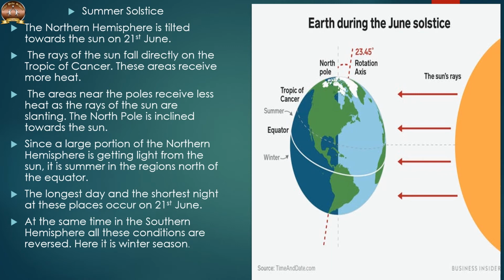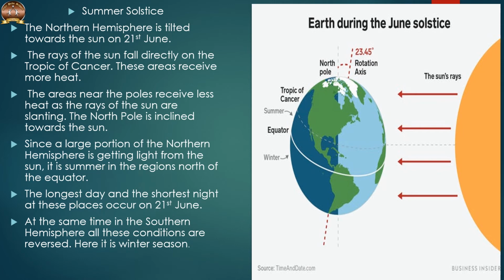The North Pole is inclined towards the sun and the places beyond the Arctic Circle experience continuous daylight for about 6 months. Since a large portion of the northern hemisphere is getting light from the sun, it is summer in the region north of the equator. So the longest day and the shortest night at these places happen on 21st June.